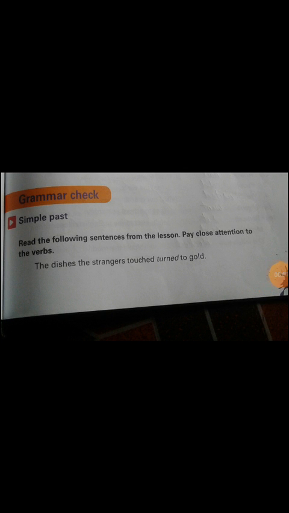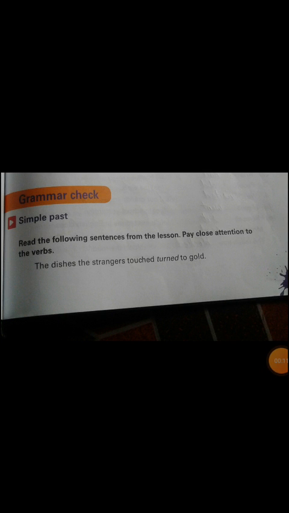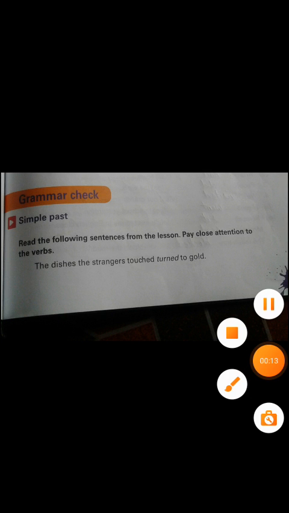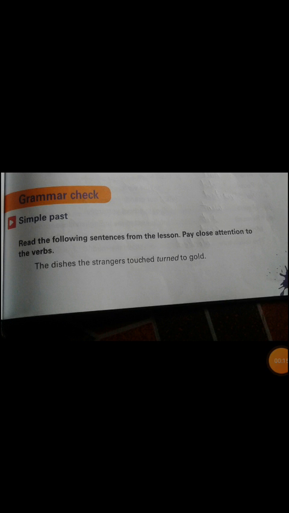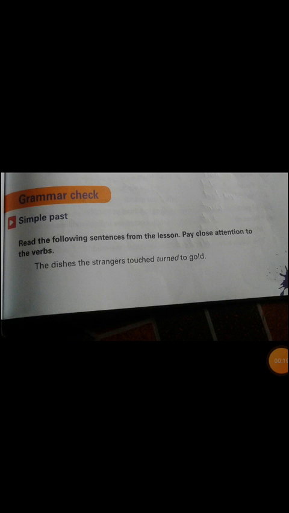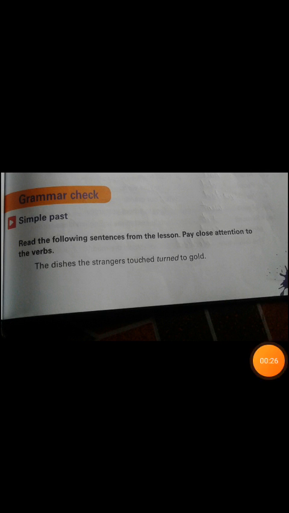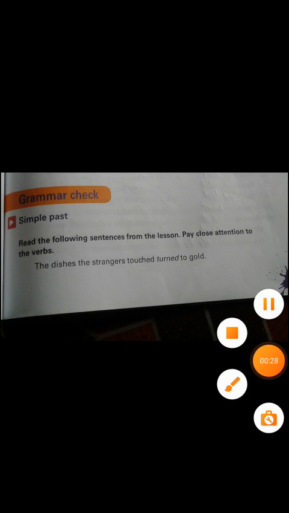So children, in the previous video, we heard a beautiful story about the two couples, Philemon and Baucis, husband and wife, and they were very helpful to everyone. Now moving on, on page number 97, here we have grammar. The topic today is simple past tense. Let us know what we mean by simple past tense.